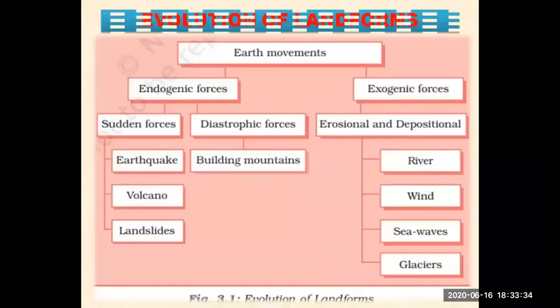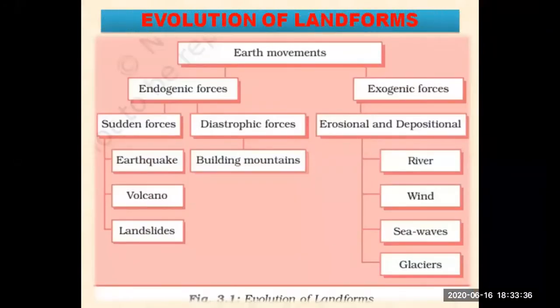Now we are going to divide this evolution of landforms into different earth movements. The different types of earth movements are endogenic and exogenic. Endogenic forces are sudden forces like earthquakes, volcanoes and landslides. This happens very quickly. And there are a few diastrophic forces and mountain building that we will discuss in the chapter later on. And in exogenic forces, what is there: erosional and depositional are both involved.